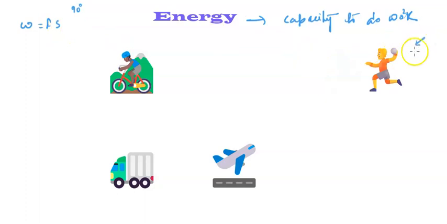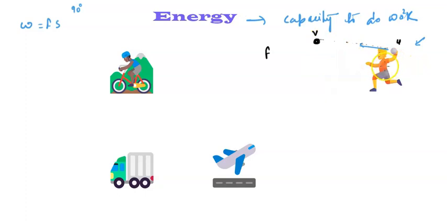So we are taking over here that work is just a force and displacement. You can see this boy is about to throw the ball, and when he will throw the ball he will apply a force. Suppose in this direction he is applying a force, and the ball started moving in the same direction. And suppose the ball velocity over here is 0. Now it gains certain velocity when he applied the force, because when he's applying a force, obviously acceleration will act, and this acceleration will increase the velocity. That means this boy, when he has done a work, then the ball acquired the energy.